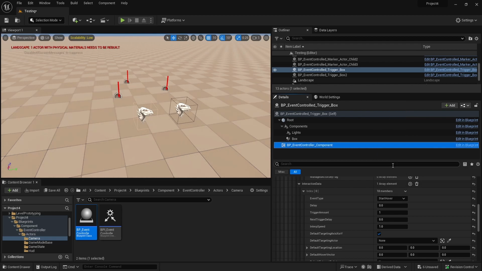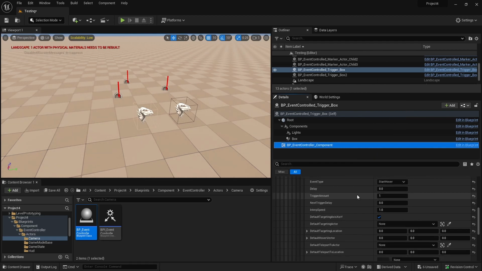And the hover is basically something like moving up and down, moving left to right, back and forth. So the start hover component here uses an interp speed as default, and it also uses this hover vector. And the hover vector gets added to whatever the current vector is, or current location here is.